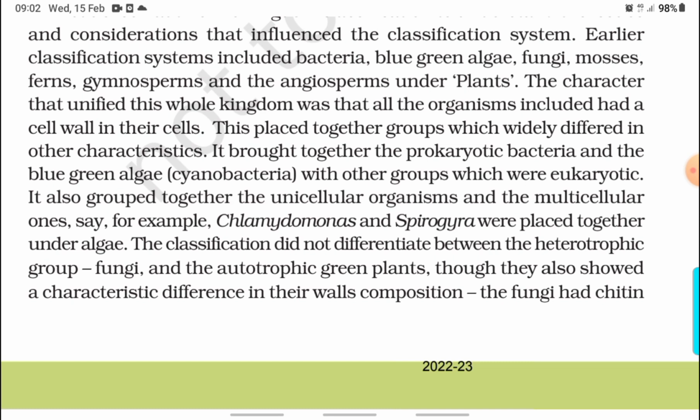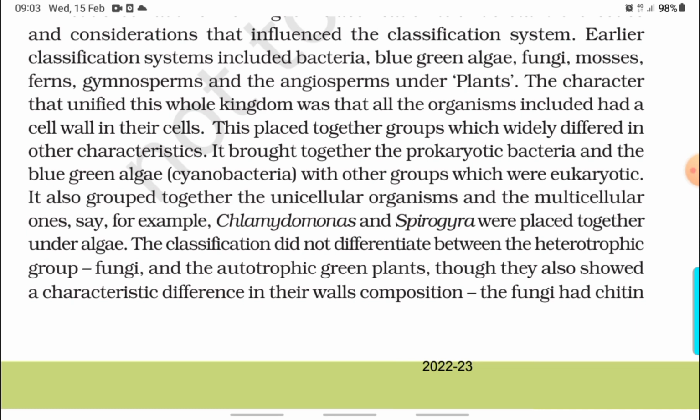The character that unified this whole kingdom was that all organisms included had a cell wall in their cells. This placed together groups which widely differed in other characteristics. It brought together the prokaryotic bacteria and the blue-green algae or cyanobacteria with other groups which were eukaryotic. It also grouped together the unicellular organisms and multicellular ones.